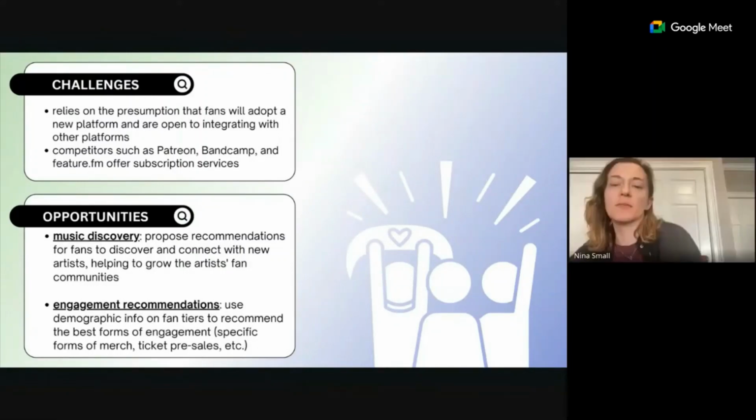Some opportunities that we see that we could add to our app included music discovery. So we'd be able to encourage discovery through showing recommendations of other artists that fans could follow. And then additionally, once we have more user-specific data, we could identify the best ways for artists to engage with their fans based on tiers and the demographics of those tiers.